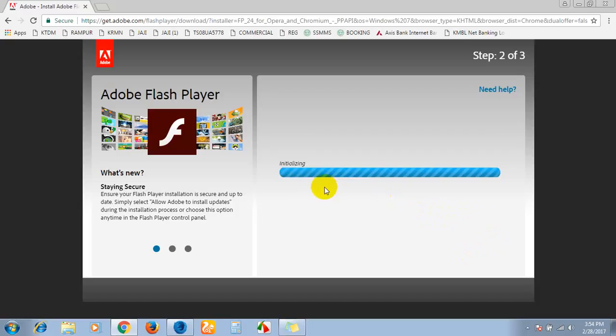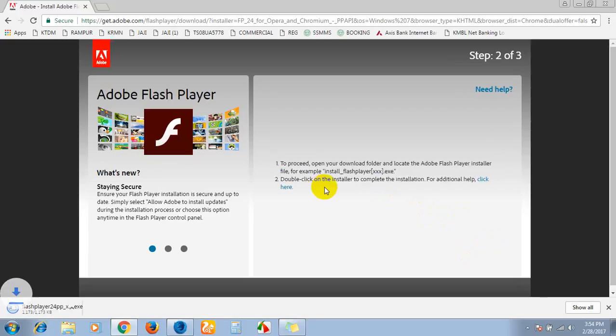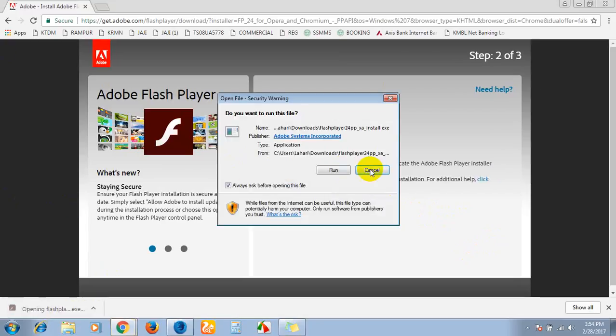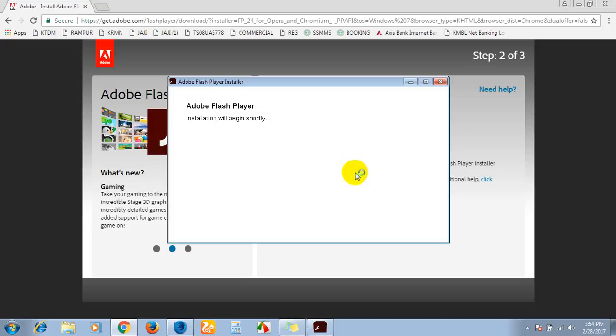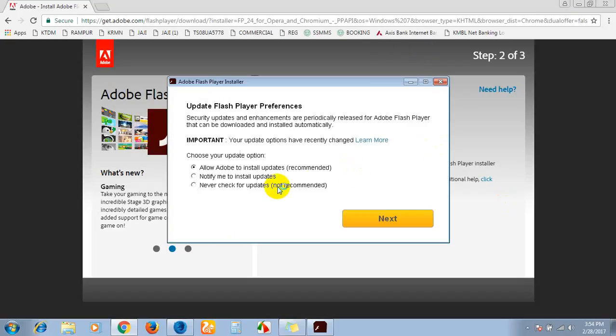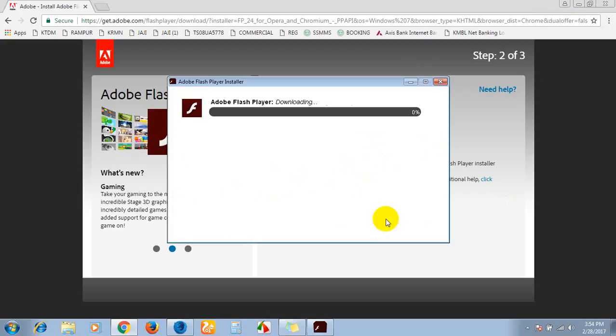It will take time to install Flash Player. See here, the exe file is downloaded. Just click on that, click Run. Yeah, sure, allowing this process, click Yes. After you click, it will allow the installation. Yeah, it is recommended. Click on the Next button.